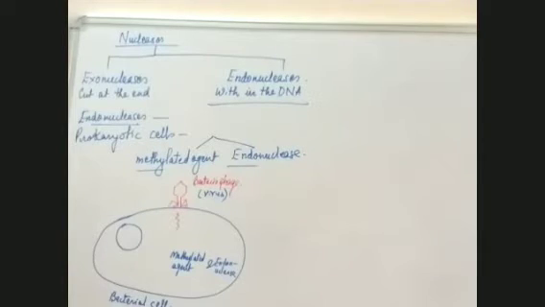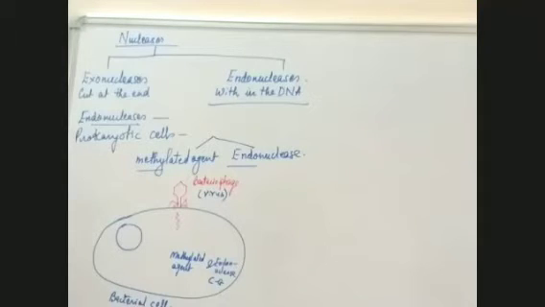Now, suppose the endonuclease present in this bacterial cell has the ability to cut the genetic material between C and G. That means where C and G are present, it will cut there.